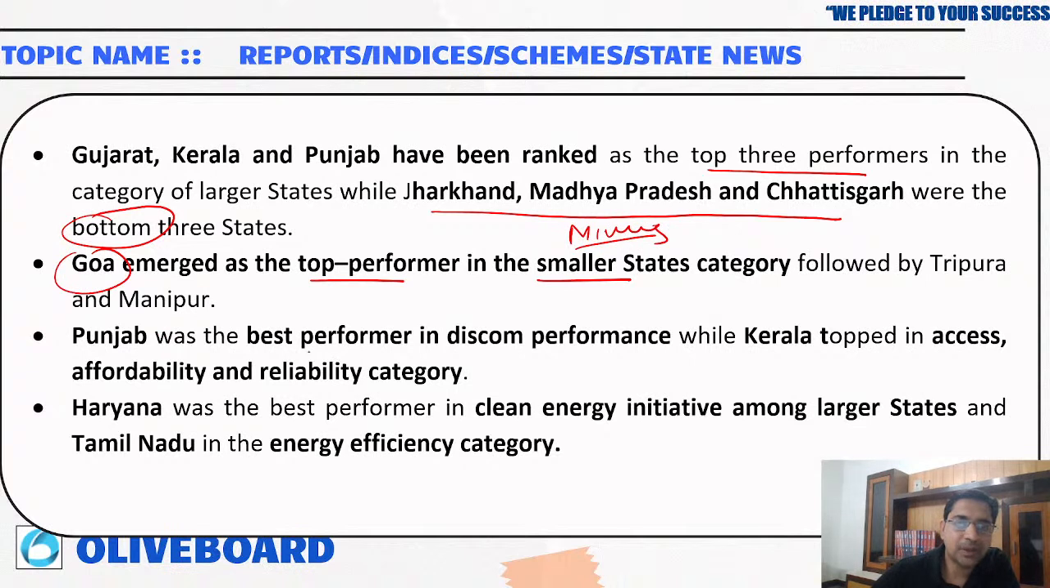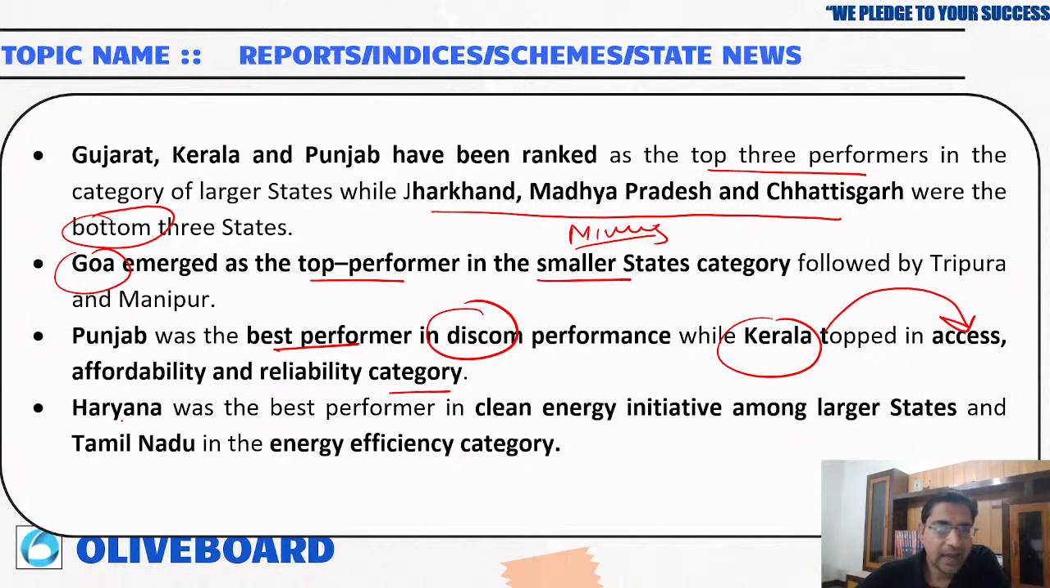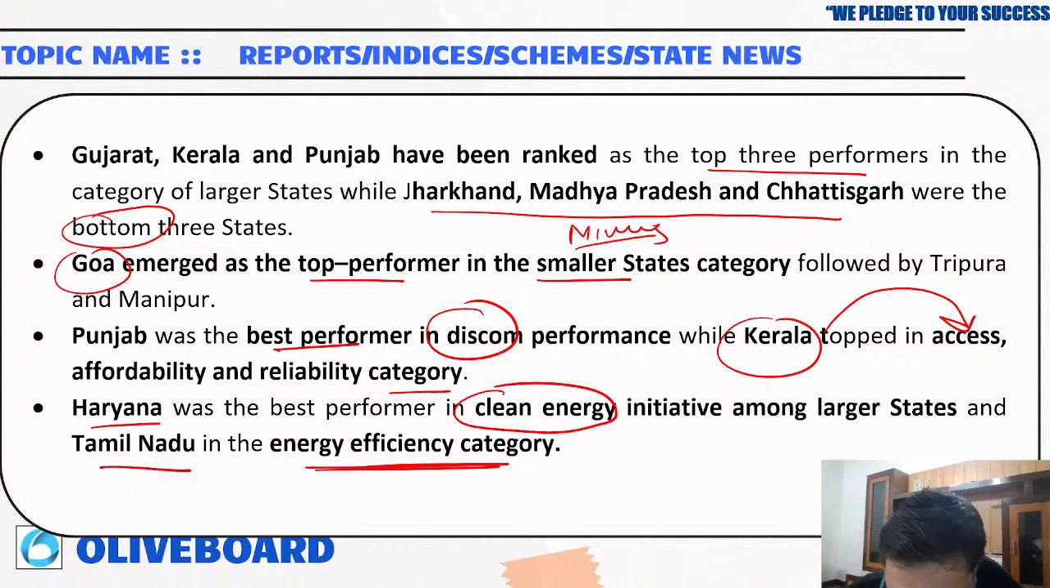And Punjab was the best performer in DISCOM, distribution company performance, while Kerala topped the access, affordability and reliability categories. Haryana was the best performer in the clean energy initiative among the larger states, and Tamil Nadu in the energy efficiency category. Since this report has been published by Niti Aayog for the first time, you should remember all the things regarding that.